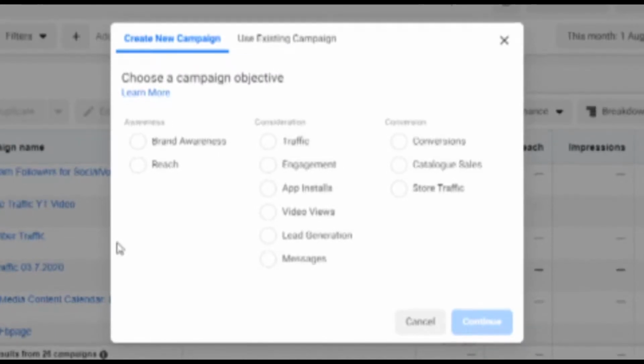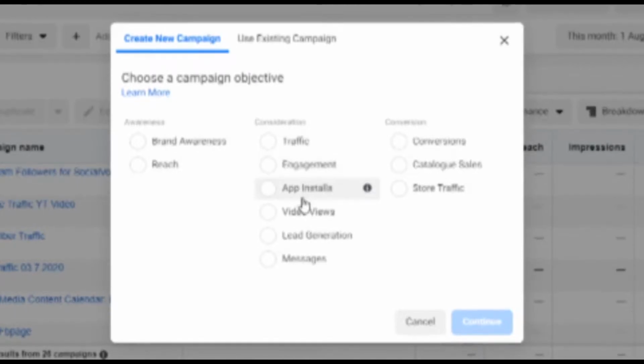Instagram doesn't have all the objectives. It has, I believe, only a few. You can do reach and brand awareness, which will be applicable on Instagram. You can do traffic, engagement ads, app installs as well, video views, lead generation, everything can be done, and conversion as well. But I guess messages won't be possible, because if people click on that messaging option, they'll land on Facebook, not on Instagram. So it might be a confusion.